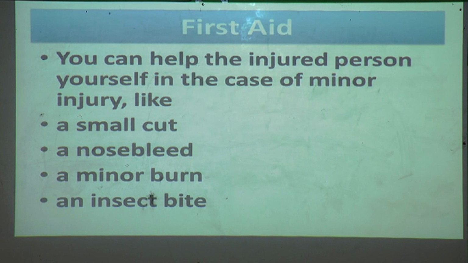These are minor injuries. If your friend or somebody has a small cut, a nosebleed, a minor burn, or an insect bite, in this case you can help that injured person. Here I will tell you how you have to help them. Let us see.